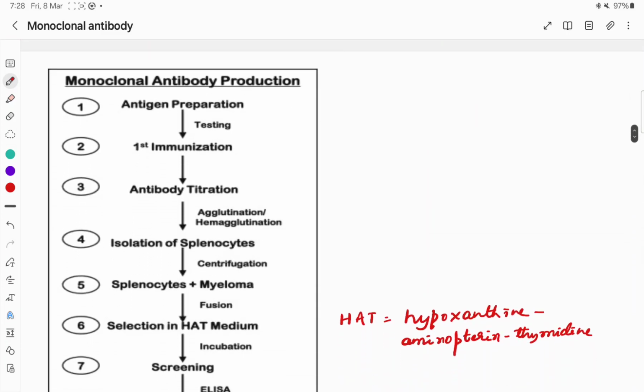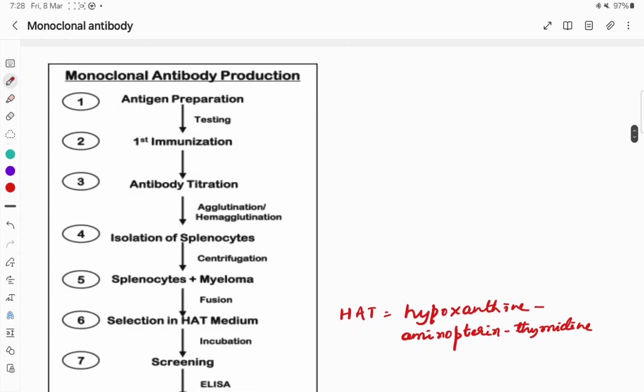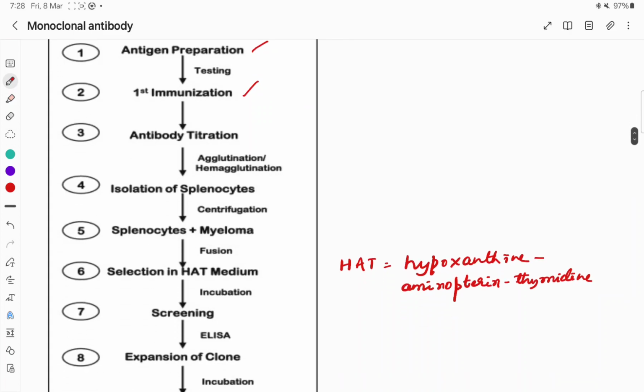So step by step we can describe monoclonal antibody production. First the antigen is prepared, then immunized to the animal, say mouse. Then the mouse develops the antibodies and we isolate the spleen cells.